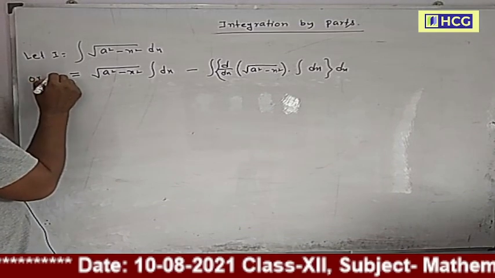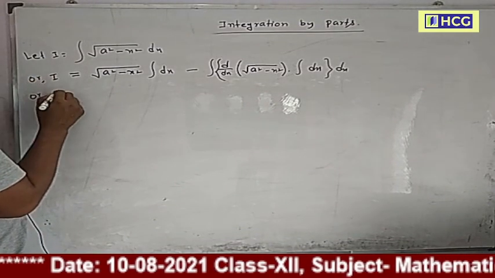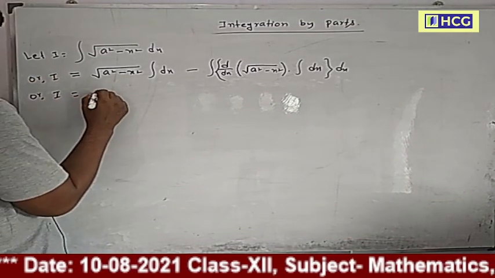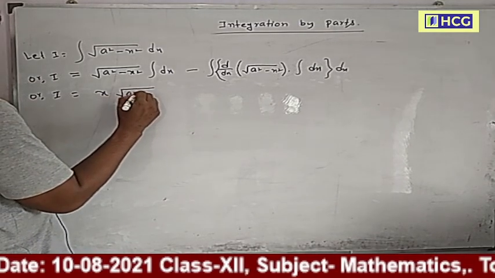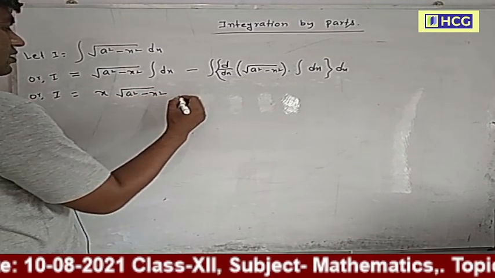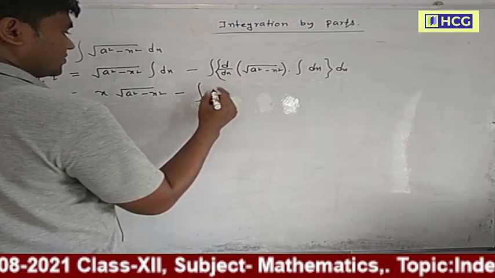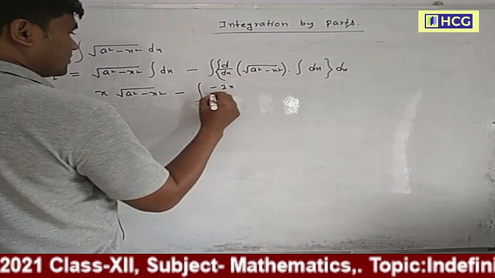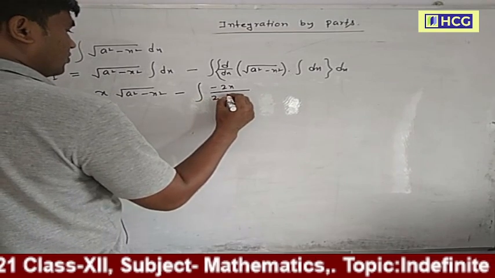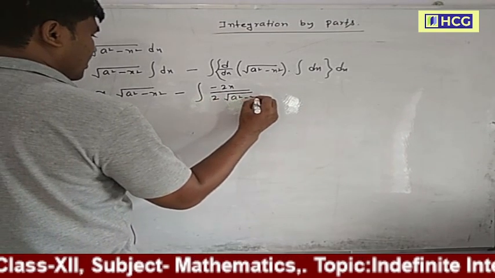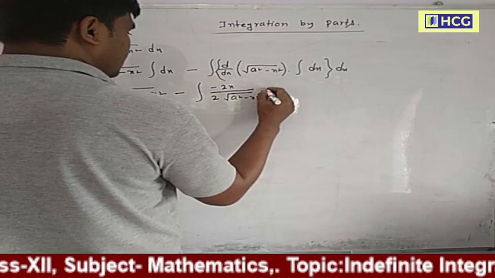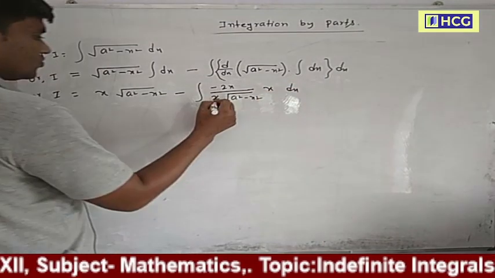Or I equals x into root over of a square minus x square minus integration of derivative of this, minus 2x by 2 root a square minus x square, x dx, 2 cancel.